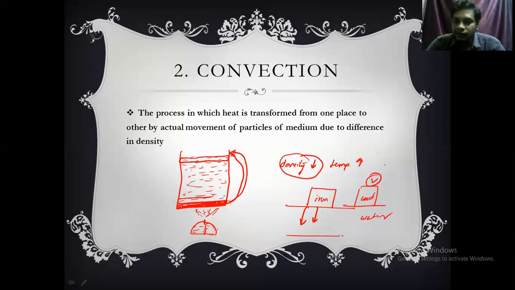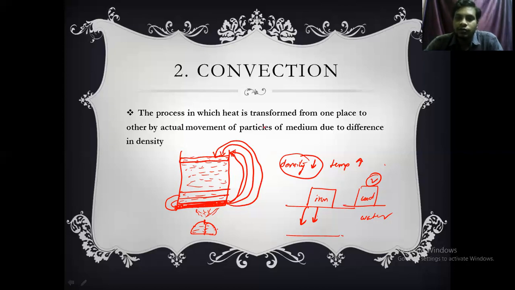Now the next layer will occupy this position, and again this layer also gets heated up. Again its density will decrease, and this layer will also go to the top. Now another layer will reach here, that layer will also be heated up, and again it will move to the top. Here there will be movement of the particles in the medium. I hope you understood.